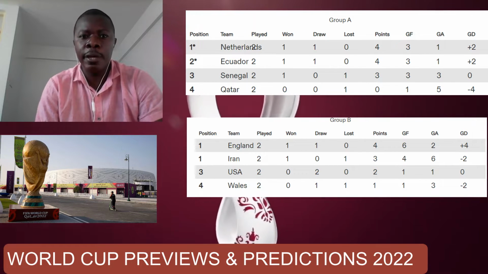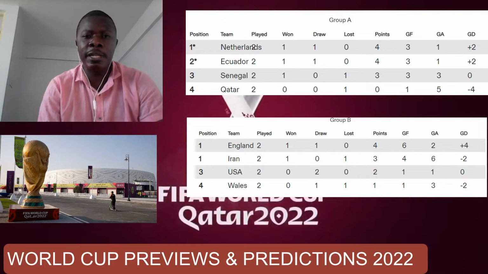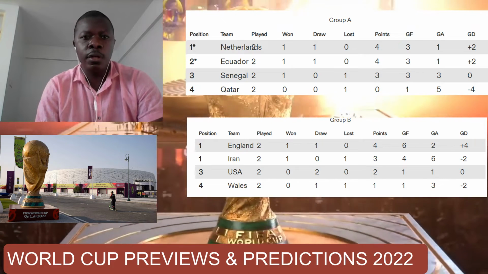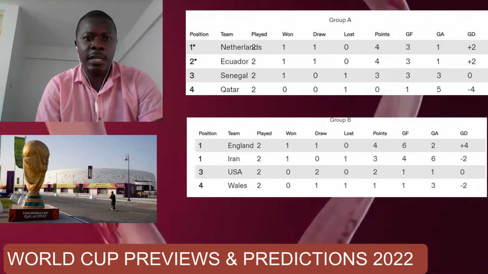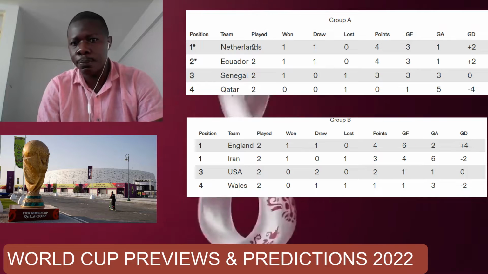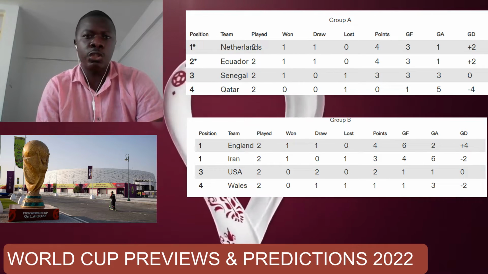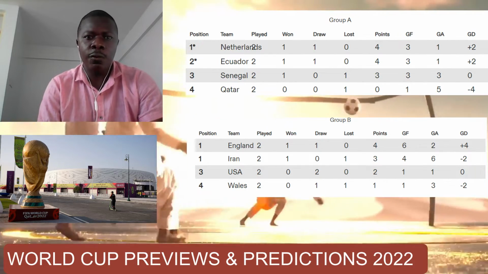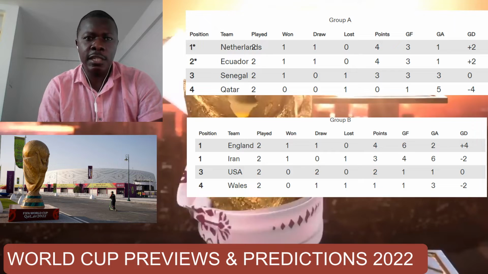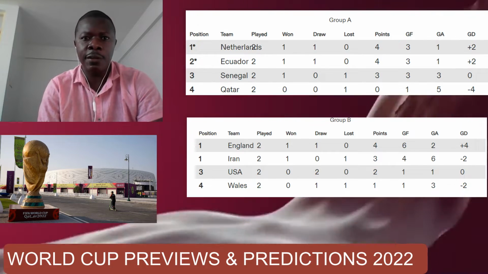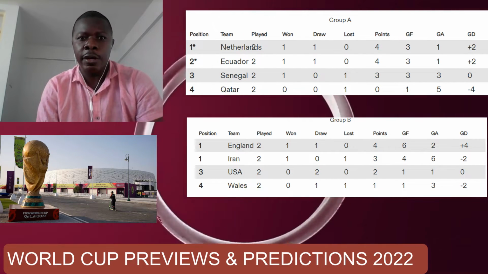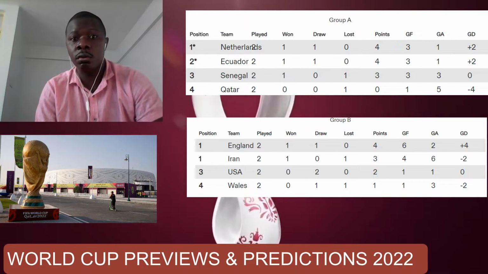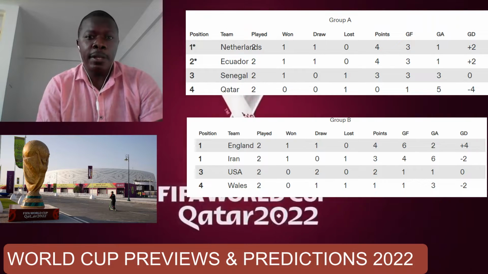So far in Group A, in the games that have been played, we have Netherlands leading the group. Only 2 games have been played, of course. Netherlands have won 1 and drew 1. So that is how the standing as of now for Group A is. For Group B, this is the standing as it is. England have 4 points. They're only remaining with 1 game, meaning if they get a draw, possibly with 5 points, they could go through. I'm not so sure, but that is the way it is.